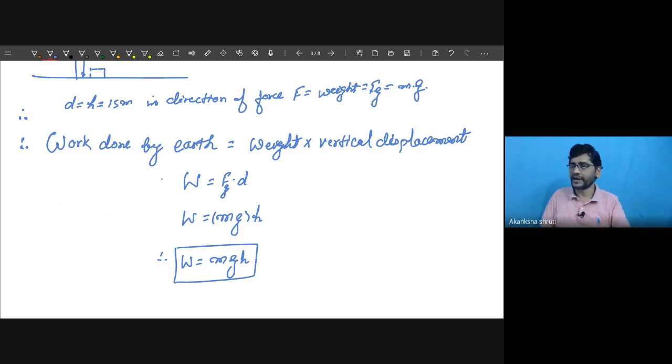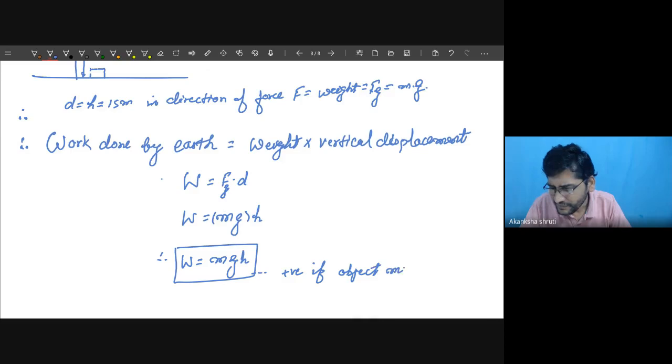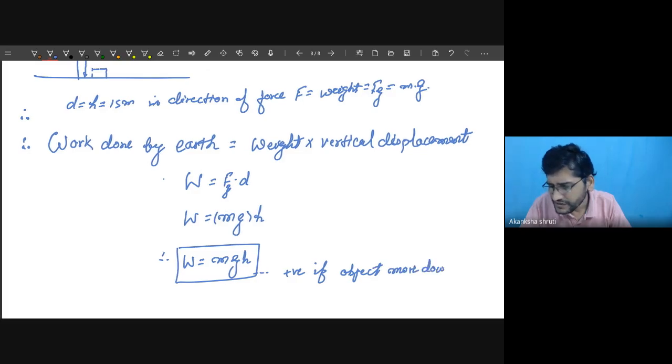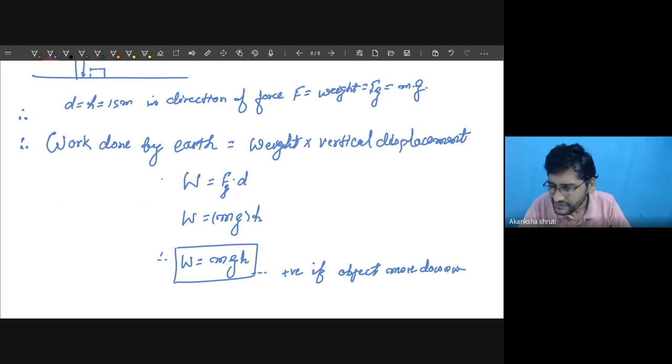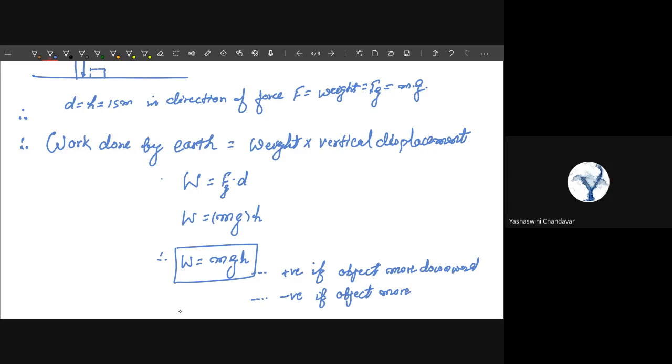This we will learn in our potential energy also. So here work is positive if the object moves down. W is positive if the object moves downward, and this becomes negative if the object moves upward.